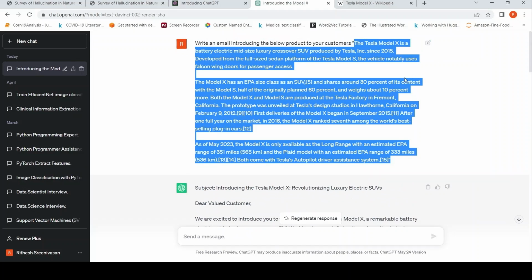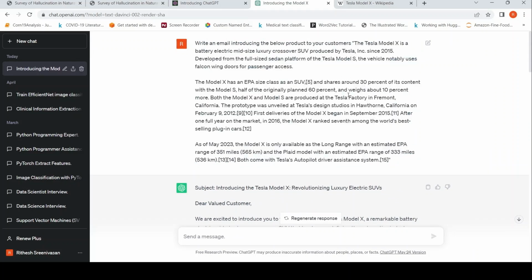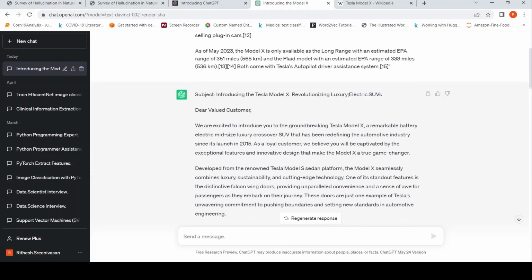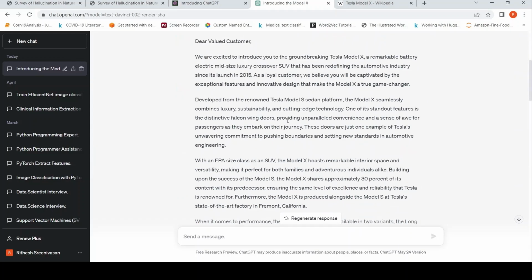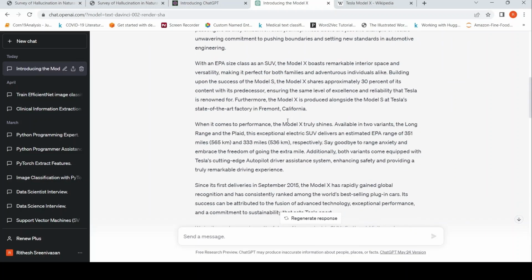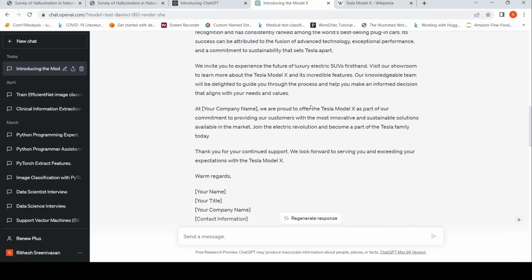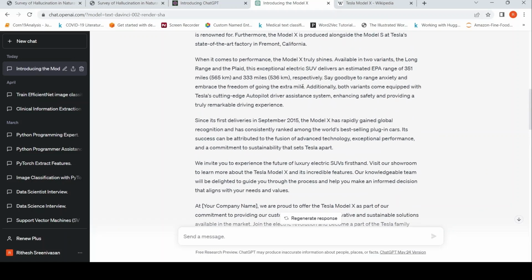Those things are not present in this source text. Maybe the model is trained on some data where it might be present, or it is still not present. So it could be hallucinated text. And the way it writes this text, it becomes very difficult to identify whether the text is faithful to the source.